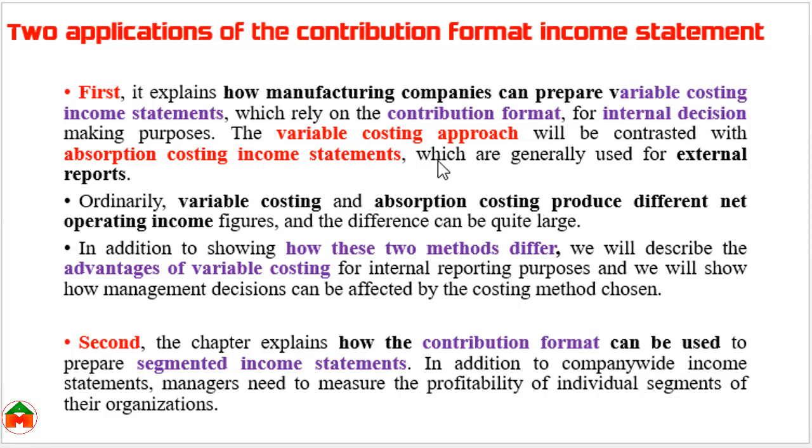Since this chapter is dealing with variable costing and segment reporting on the basis of cost behavior, there are three types of cost: variable cost, fixed cost and mixed cost. The contribution format income statement is prepared on the basis of the variable costing approach, and there is another approach which is called absorption costing, and the income statement under absorption costing is used for external reports. However, in this chapter we are going to learn about the two applications of the contribution format income statement.